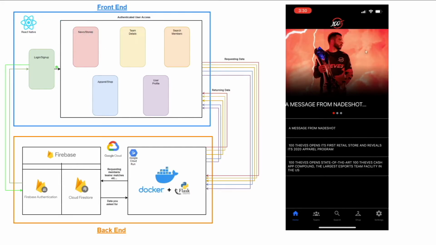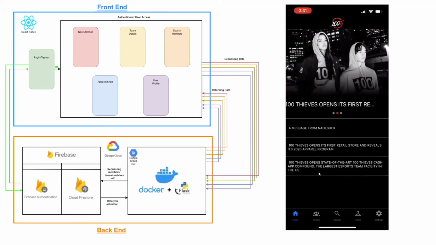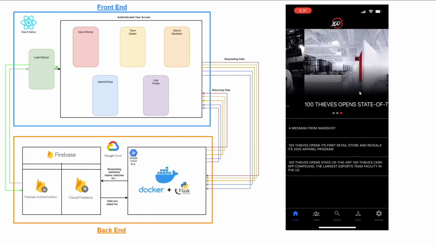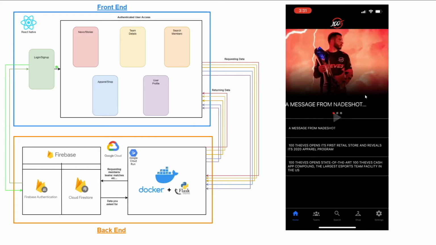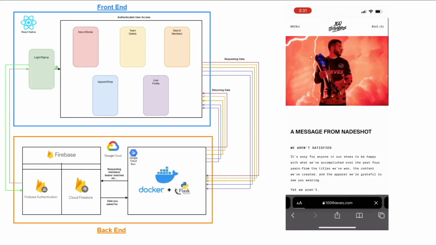So the news and stories page has kind of two components to the layout. You've got this top carousel, which is an image of the story as well as a quick snippet of it. This will cycle through automatically, or the user can swipe left and right on it. You also have a list underneath that has the stories that you can click on as well. Right now, these two are mirrored off each other, but they can come from two separate sources. So we can see just through the navigation, it's a scrollable list. We see the top page. You can swipe through and swipe out. And then if we choose to click on an option, it'll navigate us to the actual story.